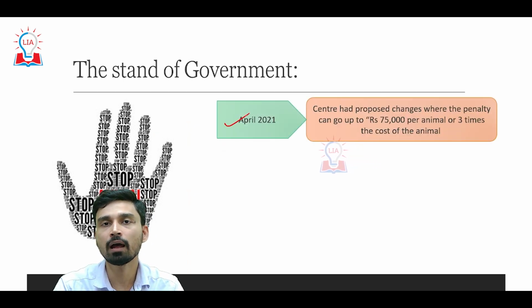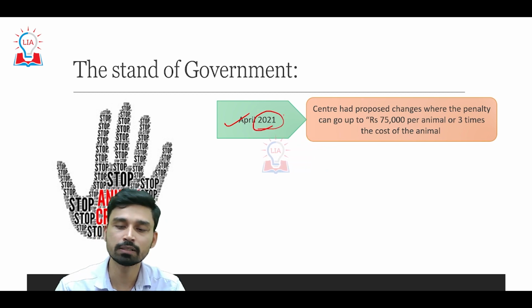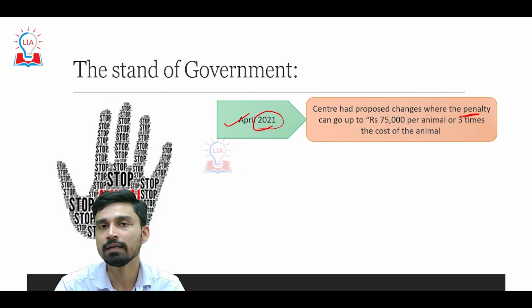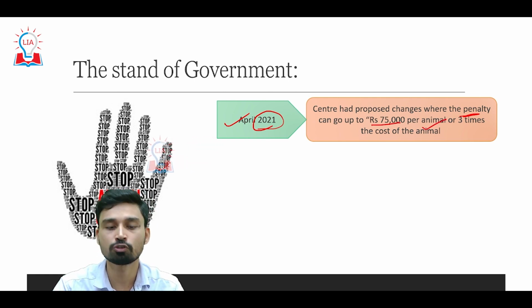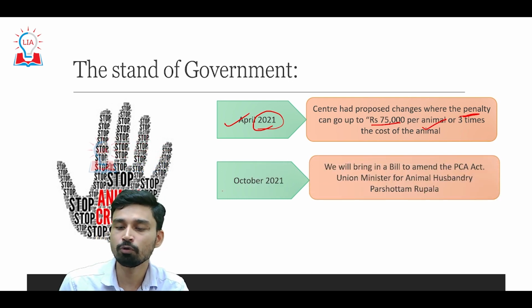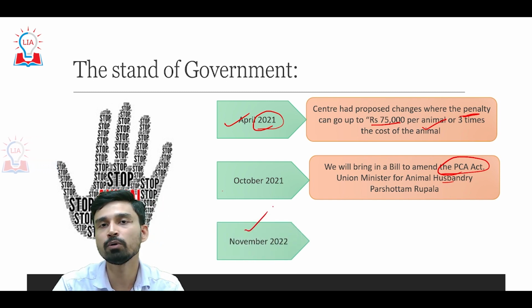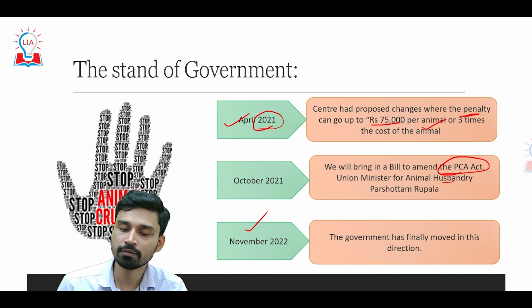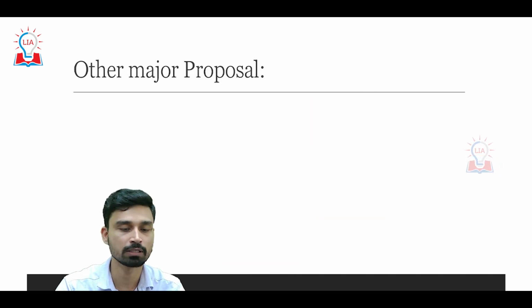Now let us try to understand how the stand of the government in this regard has evolved. In April 2021, the center proposed for the first time that changes should be made in the penalty structure, and the maximum penalty should be raised up to 75,000 per animal or 3 times the cost of the animal. Similarly, in October 2021, the Union Minister for Animal Husbandry, Purushottam Rupala, said that we will soon bring a bill to amend the PCA Act. And that is why in November 2022, the government has finally moved in this direction and taken a right step in the right direction as far as cruelty against animals is concerned.